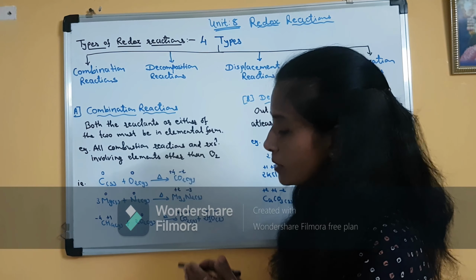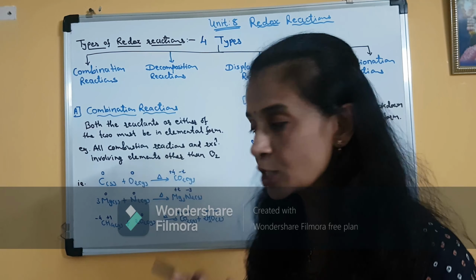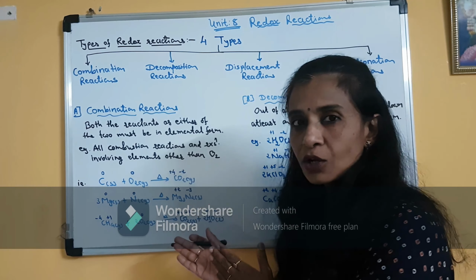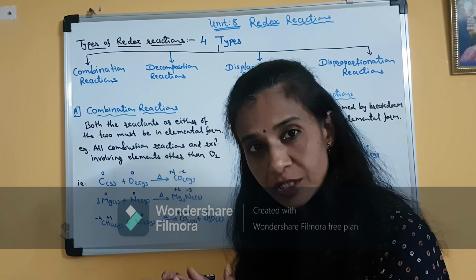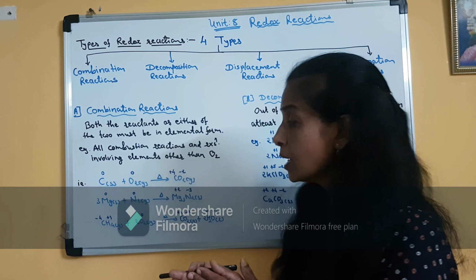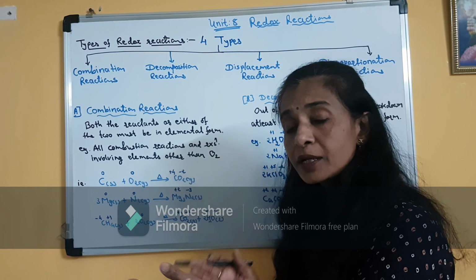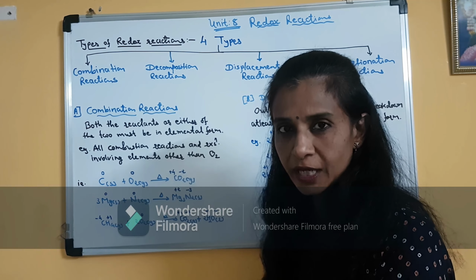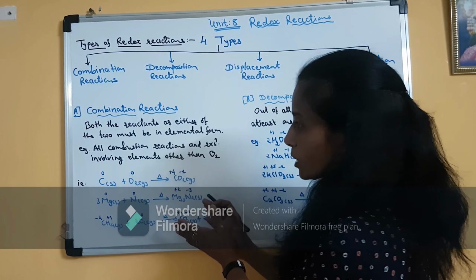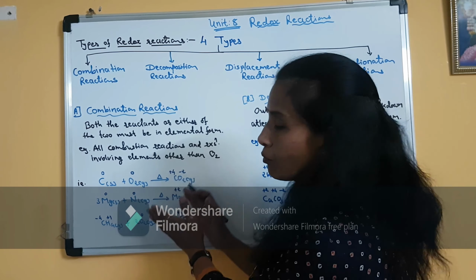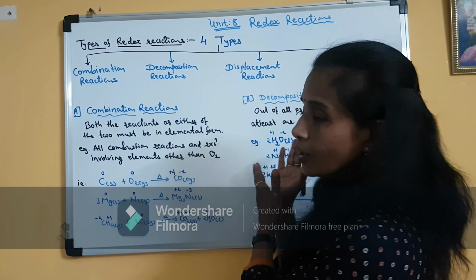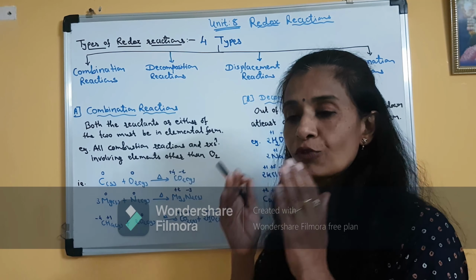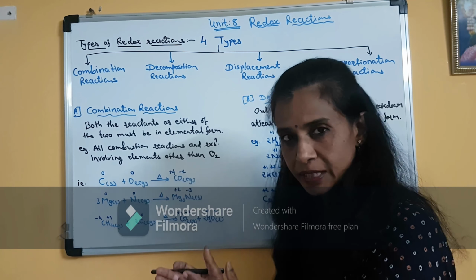Now, taking some examples, I will try to explain what is the change in oxidation state, how the oxidation states are calculated, and how the substance undergoes oxidation or reduction. What are oxidizing or reducing agents? Clear? So in this particular topic, I will explain everything. Then in the rest of the redox reactions, we will just go for the definition, the types and the examples.